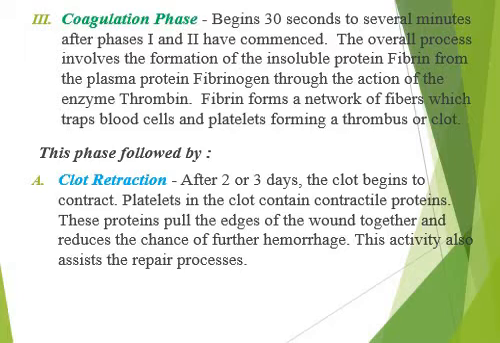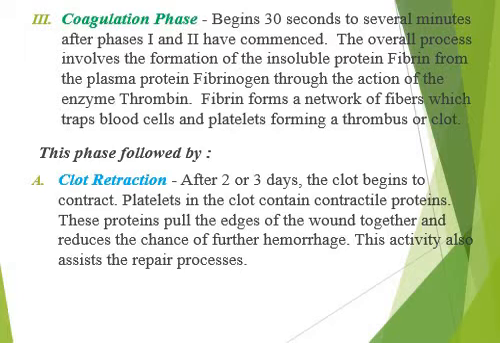The coagulation phase starts just after 30 seconds of the injury, and it will take several minutes after phase 1 and phase 2 have been completed. The overall process involves the formation of an insoluble protein, called fibrin, from the plasma protein fibrinogen. By the action of the enzyme thrombin, the plasma protein fibrinogen present in the blood is converted into fibrin, which is an insoluble protein. This insoluble protein fibrin forms a network of fibers which trap the blood cells and platelets, forming a thrombus or a clot.